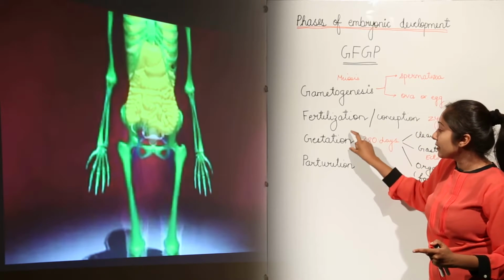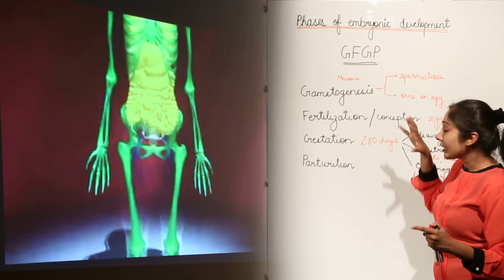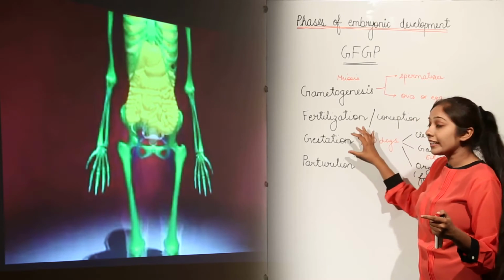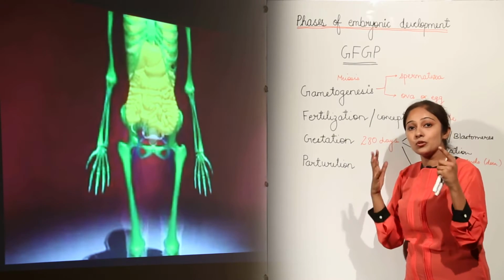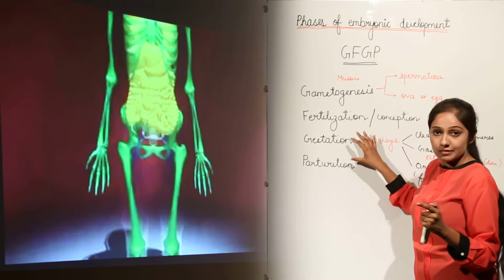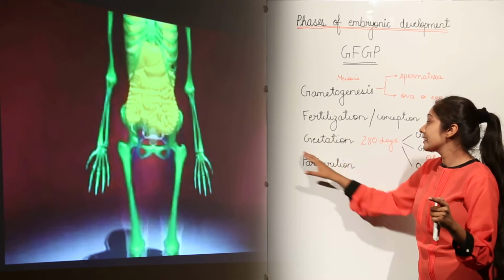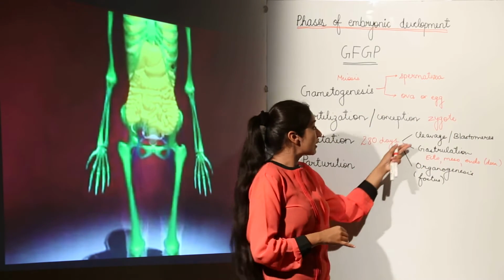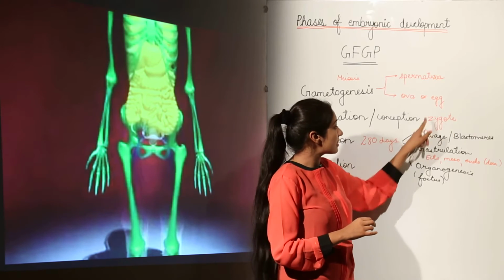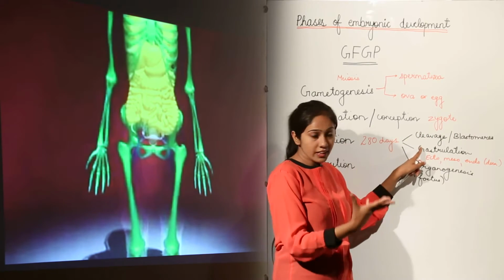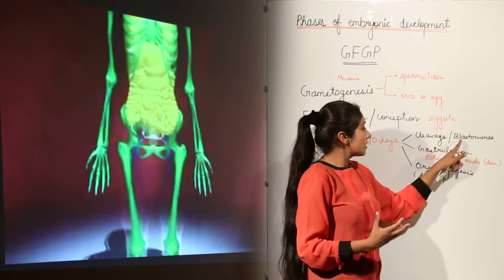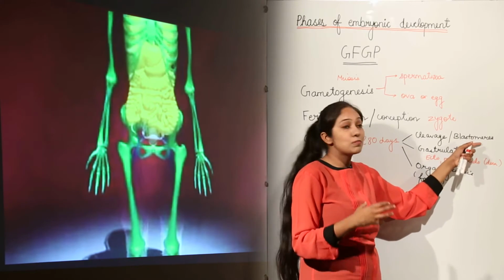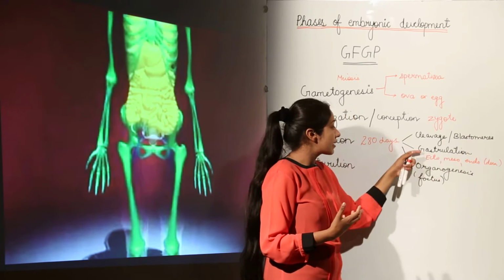What happens during this period? After fertilization, whatever changes come to this single cell zygote to make a complete human embryo, that time interval is known as the gestation period. Now this is further divided into 3 subphases, as I told you: cleavage, in which the single cell zygote is going to divide repeatedly, and then after certain divisions, this is going to form a disc of cells which we call blastomeres. And after this, we have gastrulation.